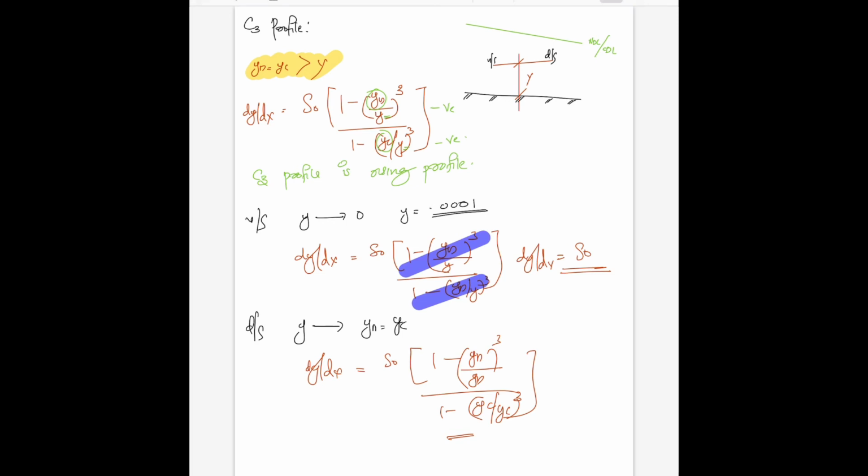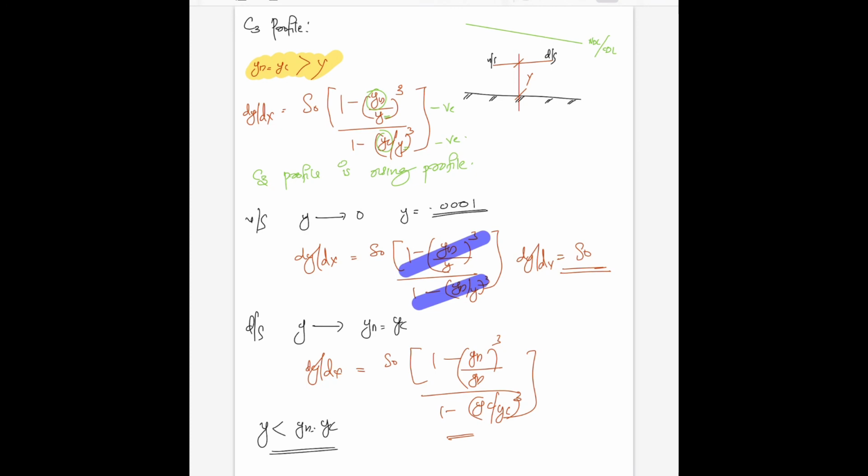So how should we consider? We should consider that this profile is not touching yn yc, that is the NDL CDL line, but it is just meeting. So the value of y will be something less than yn yc. The value of y is just less than yn equal to yc.